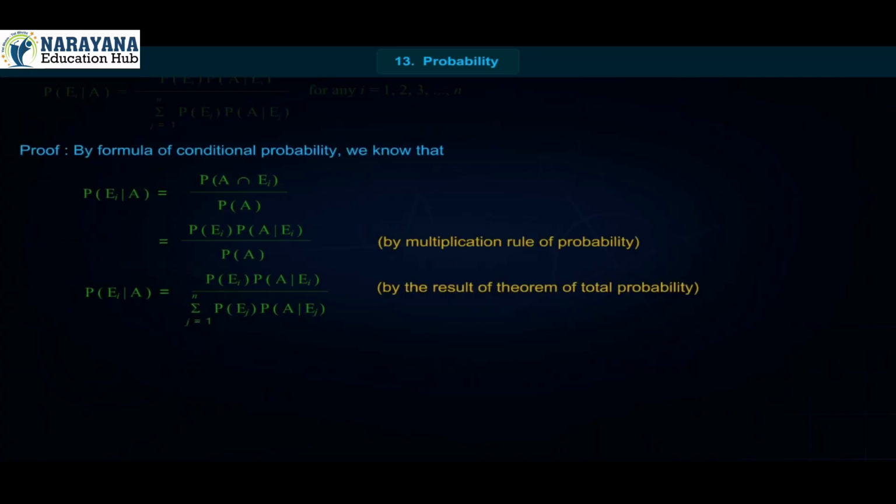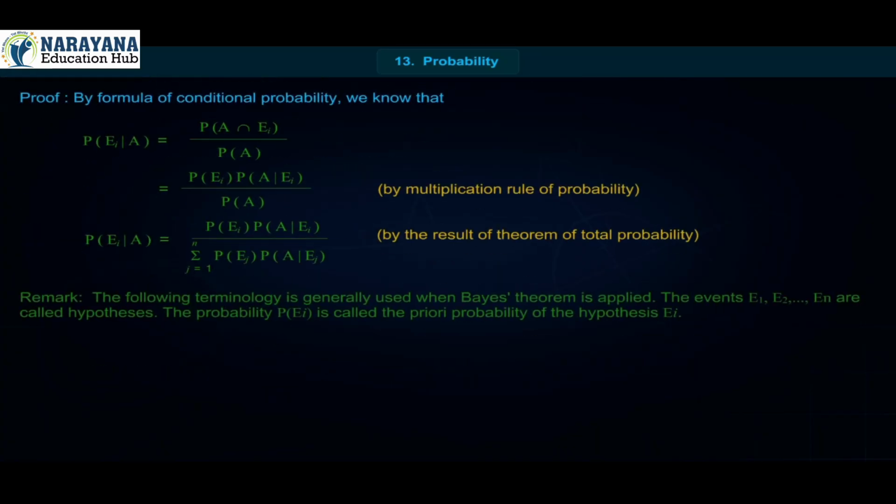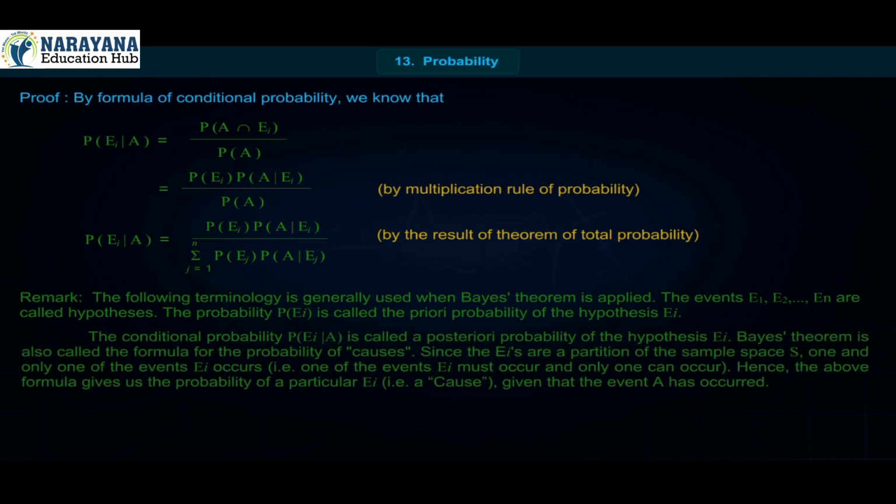Remark: the following terminology is generally used when Bayes theorem is applied. The events E1, E2 up to En are called hypotheses. The probability P of Ei is called the a priori probability of the hypothesis Ei. The conditional probability P of Ei by A is called the a posteriori probability of the hypothesis Ei. Bayes theorem is also called the formula for the probability of causes.